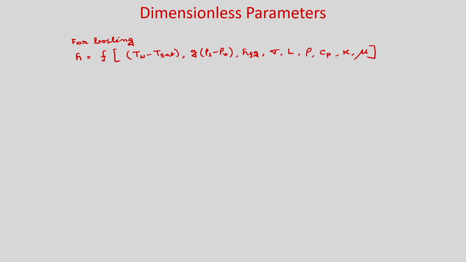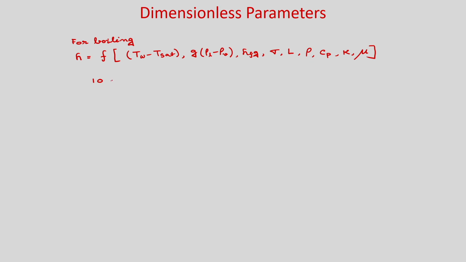So, there are 10 variables, and how many fundamental dimensions do you have? In this particular case it is 5, because you have meter, second, kg, and 2 more: for energy, joule, and for temperature, Kelvin. So, there are 5 fundamental dimensions and 10 variables, and if you use the Buckingham pi theorem then you can find 5 pi non-dimensional groups.